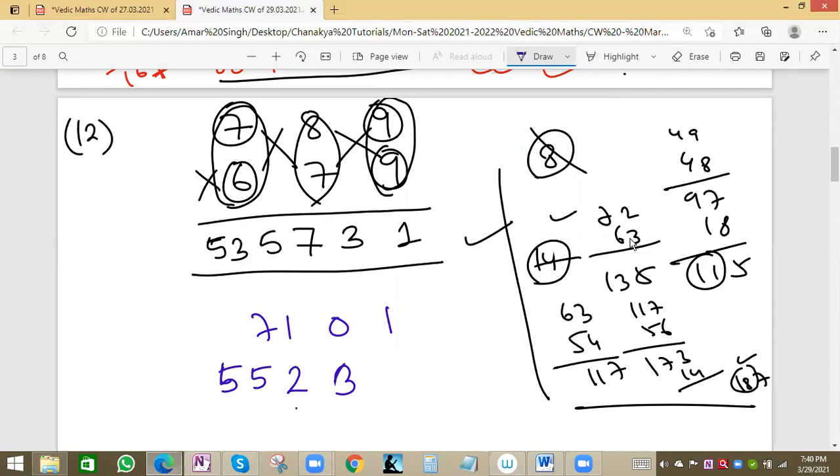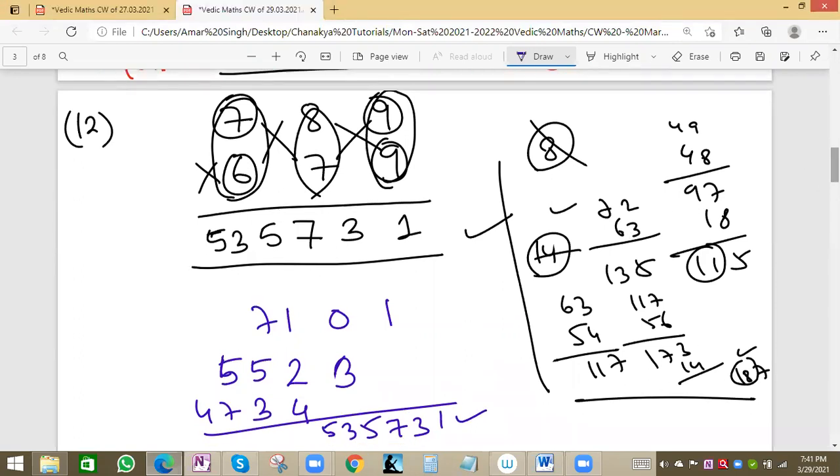Another line: 54, 4, carry 5. 48, 5, 3, carry 5. 42, 5, 47. Then you can add: 1, 3, 6, 1, 7, and 8, 7, 15, carry 1. 12, 1, 13, carry 1, 5. No problem. See, this also we can do, and any one of the methods we can do. Timing should be less, which means one of the options is correct.